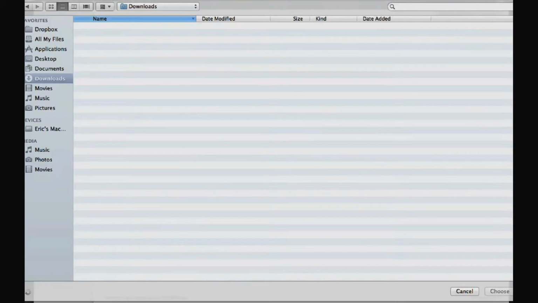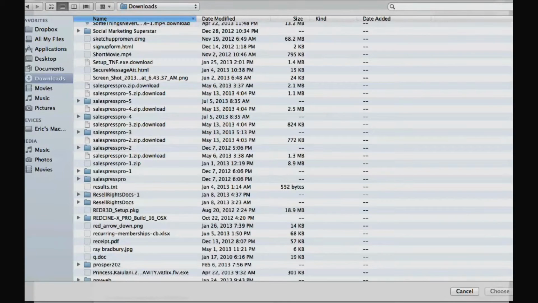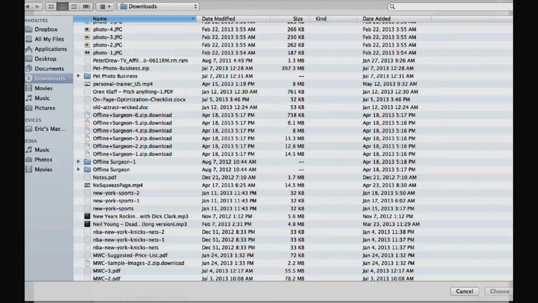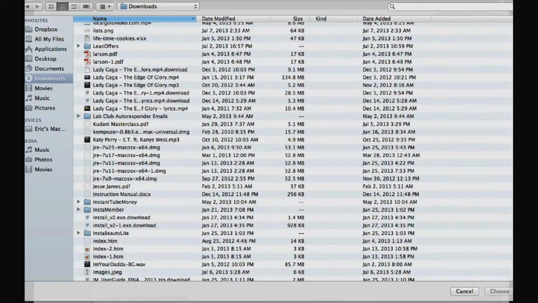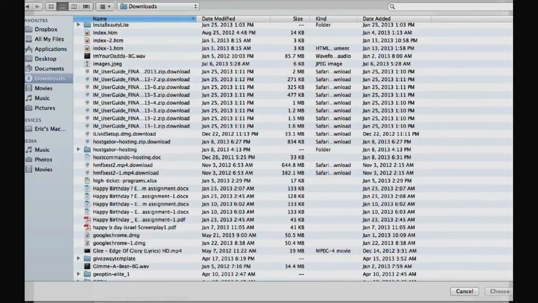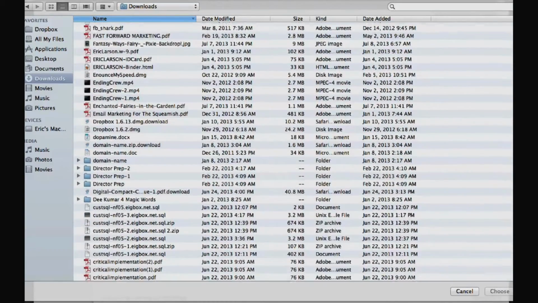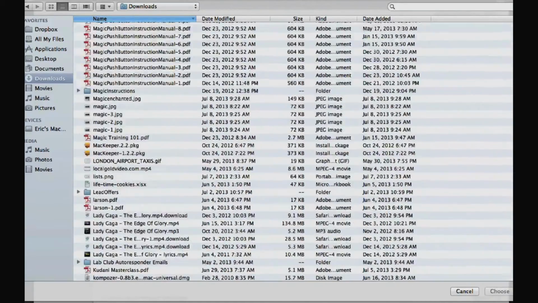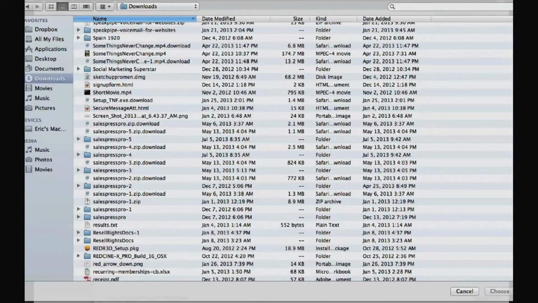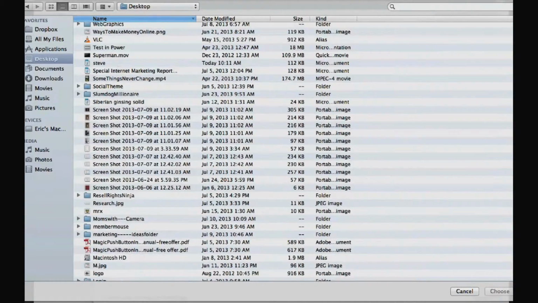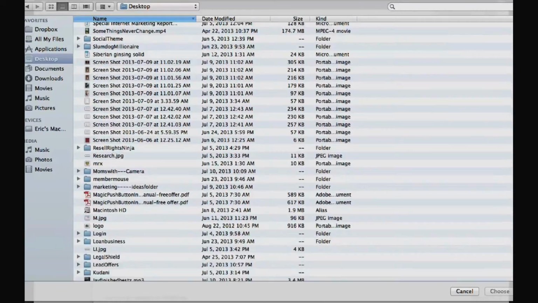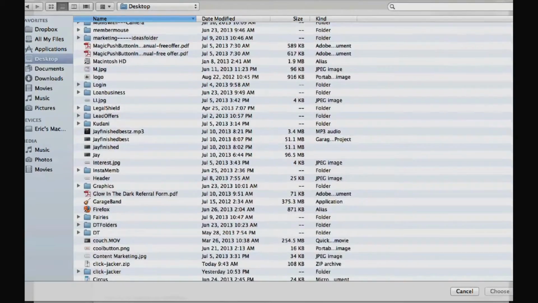And let's see, I got it in desktop, I believe. Let me check the downloads here for a second. Oh, that's right, this is in the desktop. Let me go back over there. I don't believe it's here. Okay, let's check the desktop out.